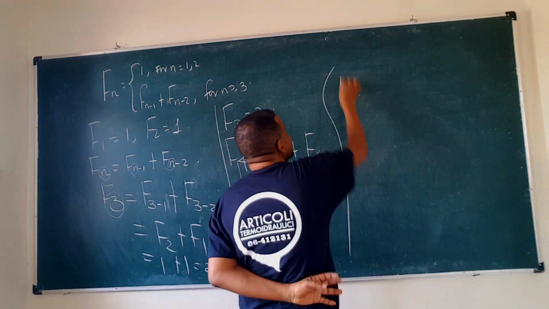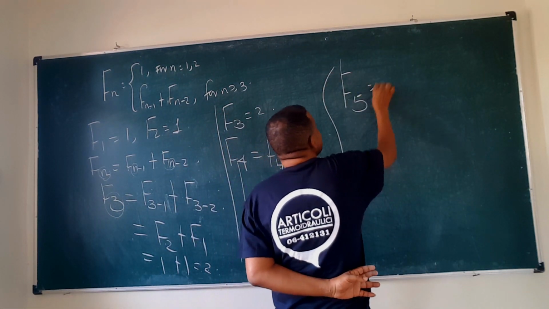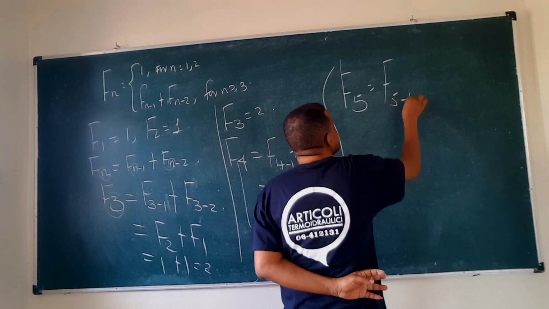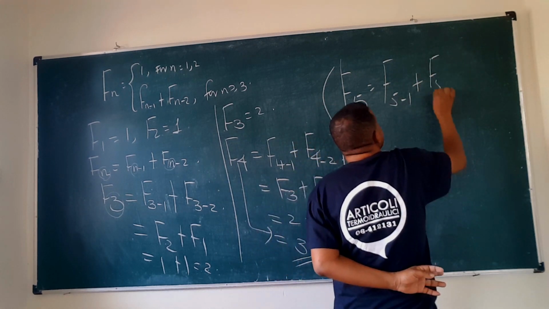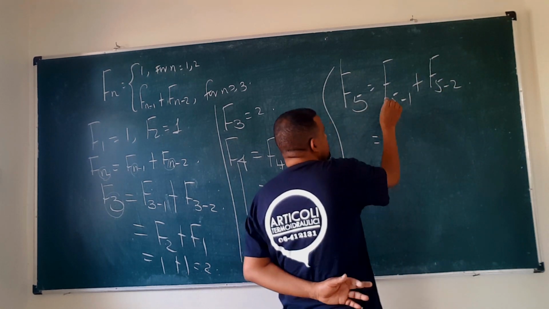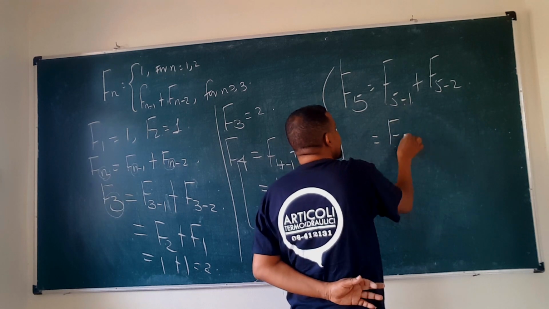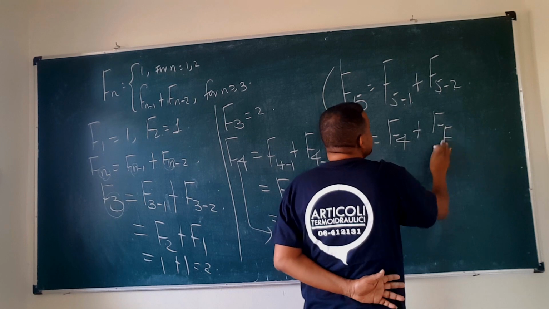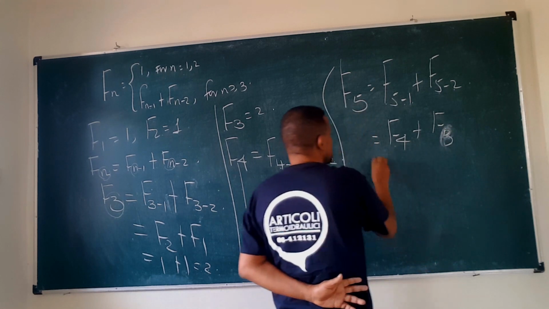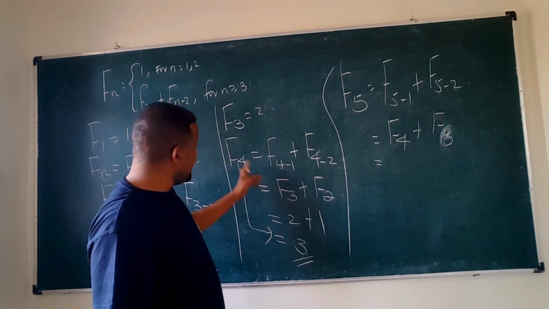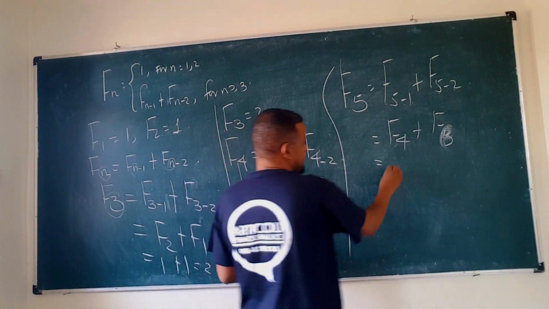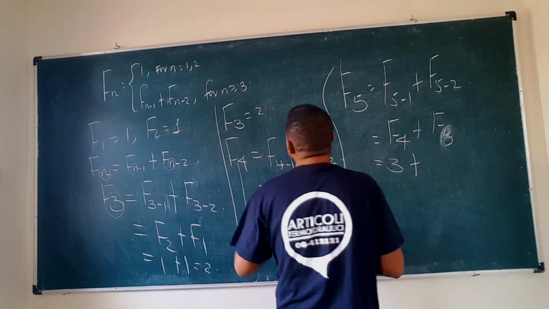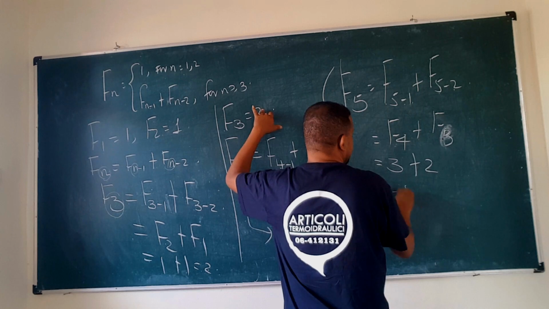So what is F5? F5 is F4 plus F3, and F4 is 3 plus F3 is 2, which is 5.